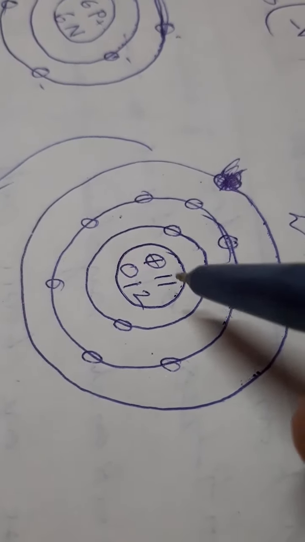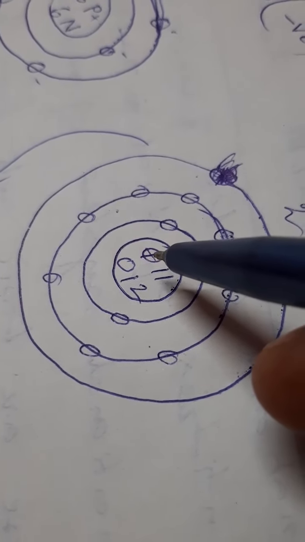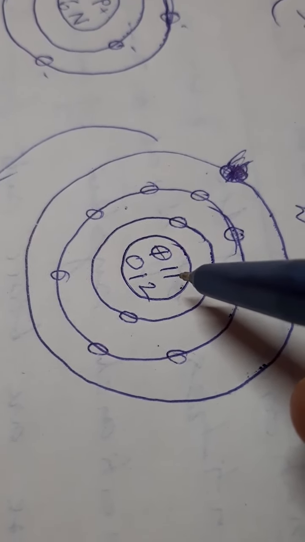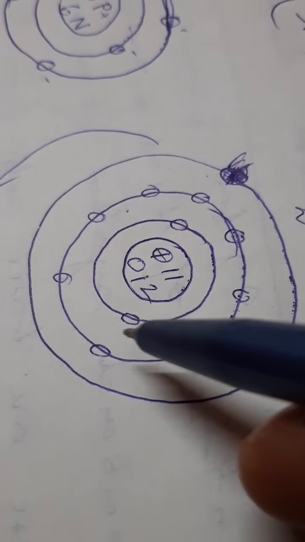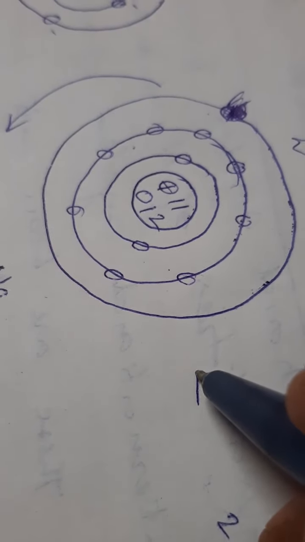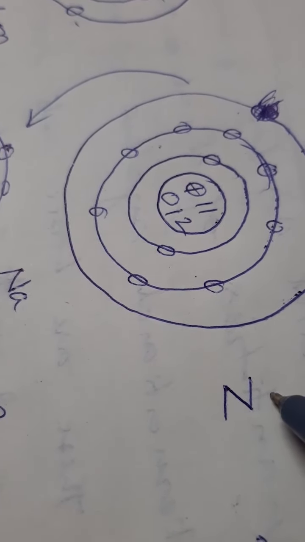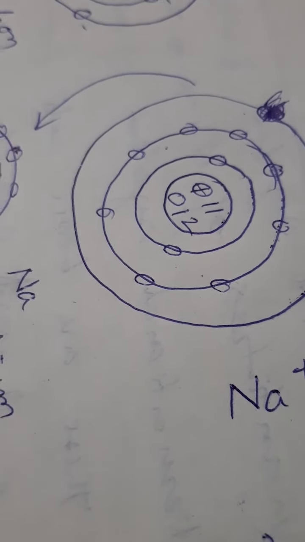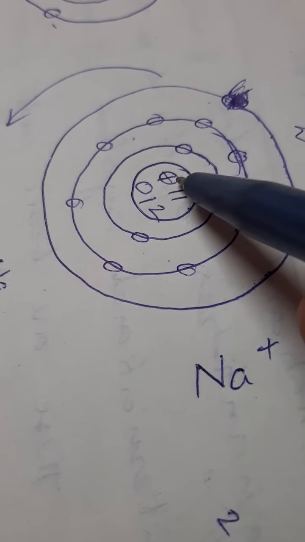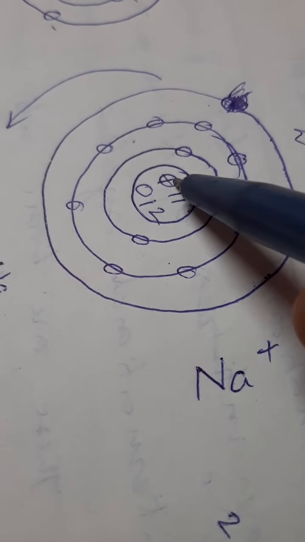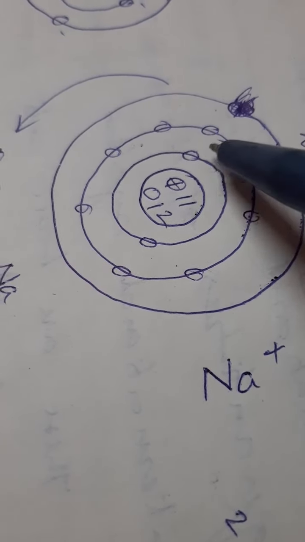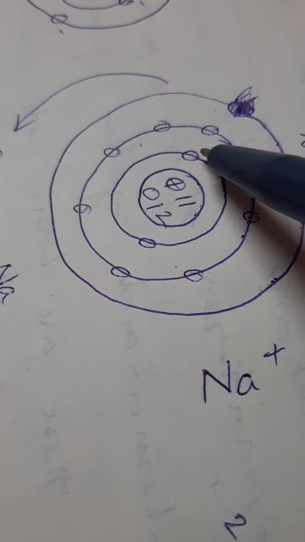Then what will happen? You see, there are 11 positively charged protons, but now there are 10 negatively charged electrons. That means this sodium now will be called an ion. It is positively charged because the number of positive charges and the number of negative charges are not equal.